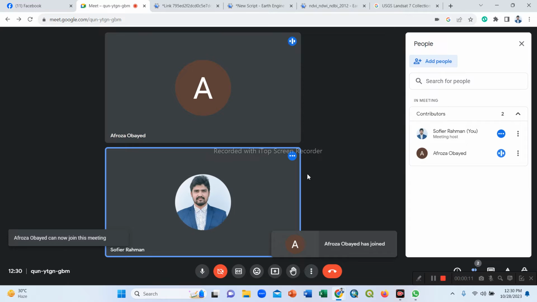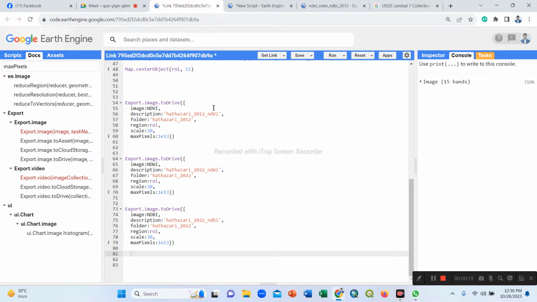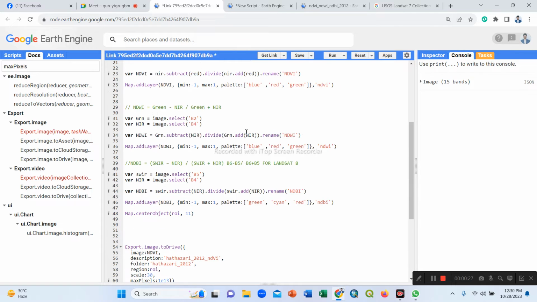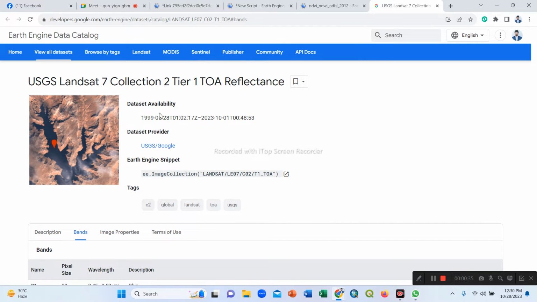Okay. So we will start our next part of NDVI, NDWI, and NDBI for our specific time period, the year 2002. We use the same dataset, Landsat 7, because this Landsat 7 dataset is available from 1999 to 2023. So we use the Landsat 7 dataset for the year 2002.